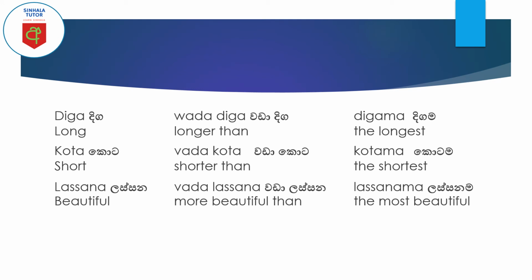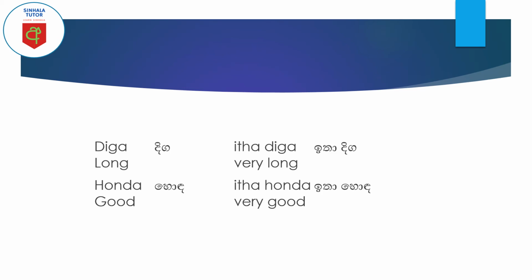Like that, if you take an adjective, Nama Visheshana, you can compose these three situations. The normal situation describes the noun, the second is comparing two things, and the next one is the best one. So this is the longest one, the shortest one. You call it kotama, digama, lassanama, like that. Okay, my dear friends, let's move to another adjective.